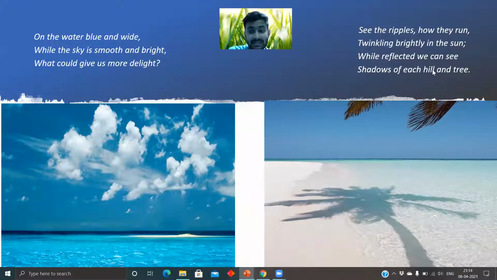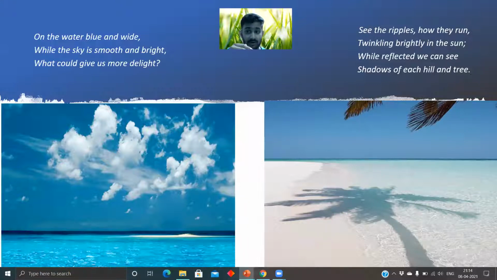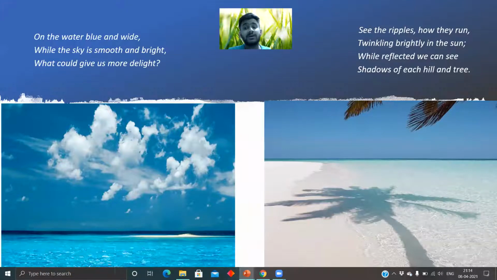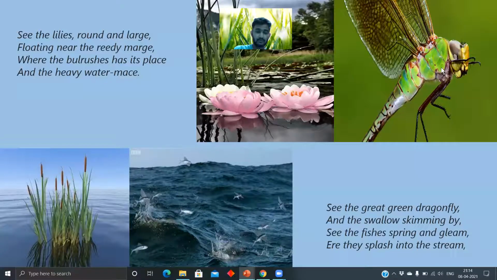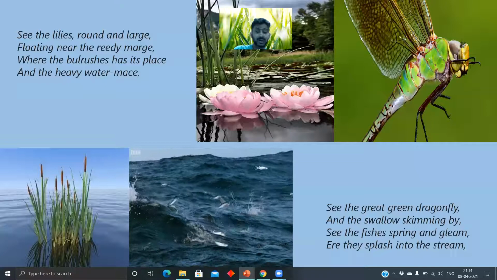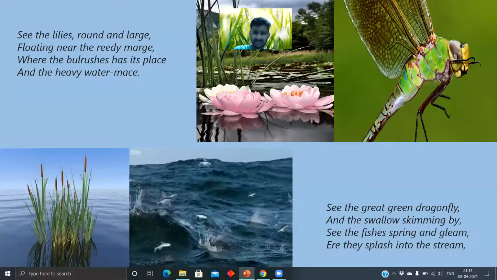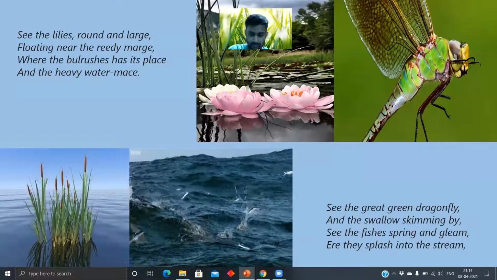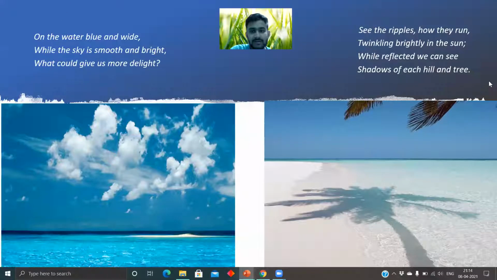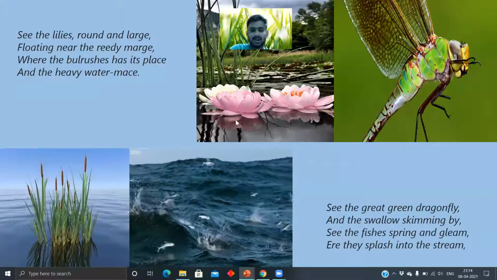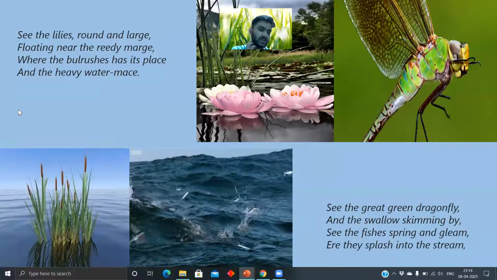By reflected, we can see shadows of each hill and tree. C and tree are rhyming, B and B, but C and tree do not rhyme with run and sun. So that is what we gave run and sun, A, and C and tree, B and B. So that is how we describe the structure of a stanza in a poem. Stanza is like a short paragraph in the poem. So this is stanza one, stanza two, stanza three, and so on. So this is what it is about.